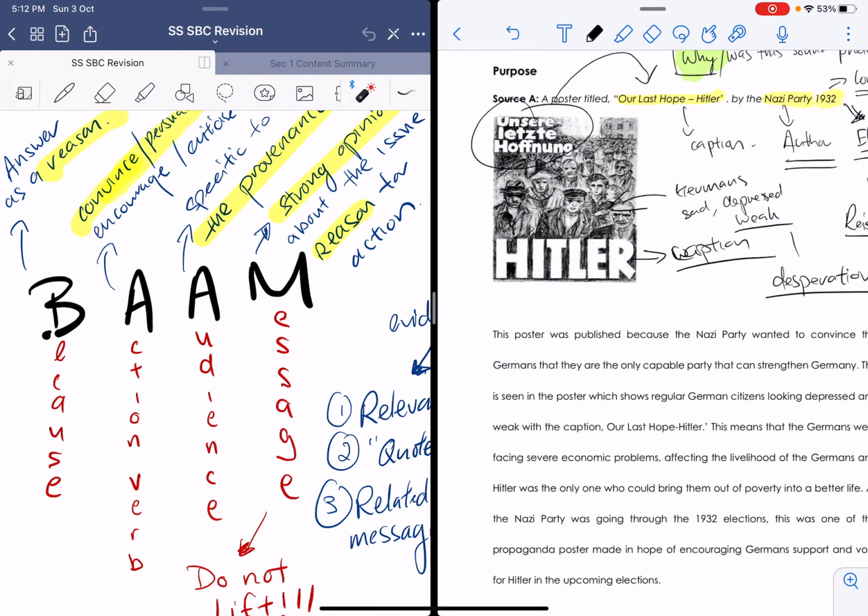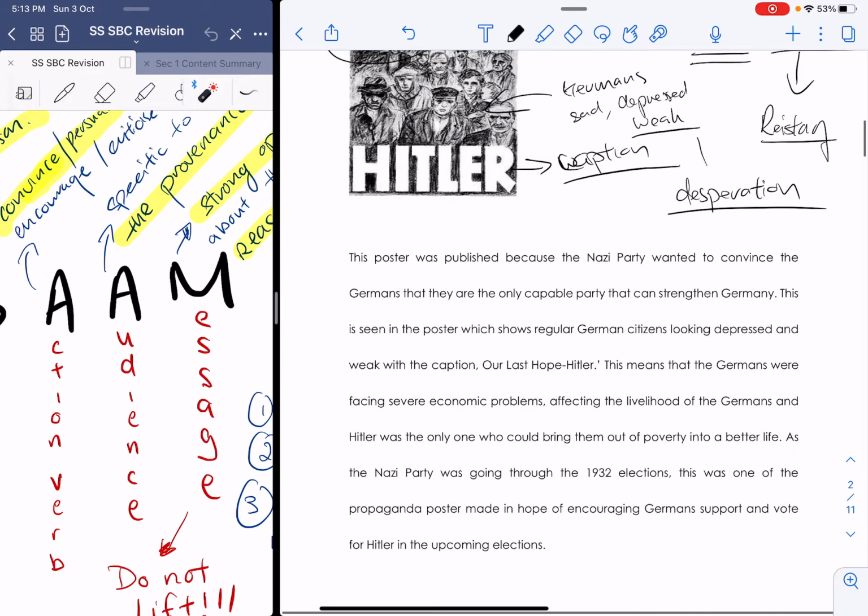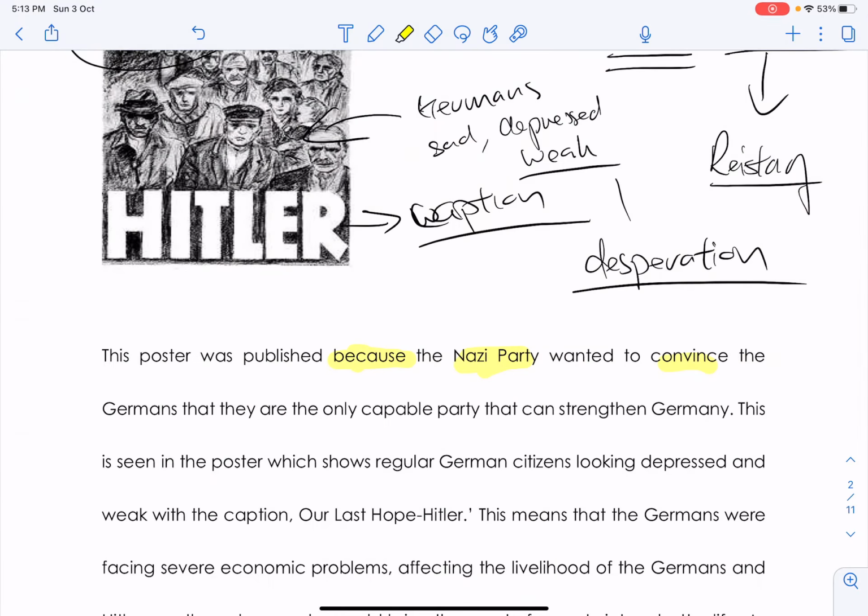Now let's look at the first line over here. The poster was published because. There's my because. BAM. Nazi Party is my author. Wanted to convince is my action verb. Okay, let's move on to full screen here. Convince is my action verb and Germans is my audience. So my BAM is written down fully. Okay, take note. These basic expectations have to be met.